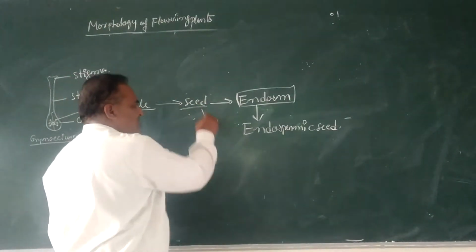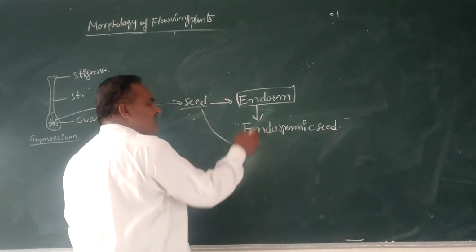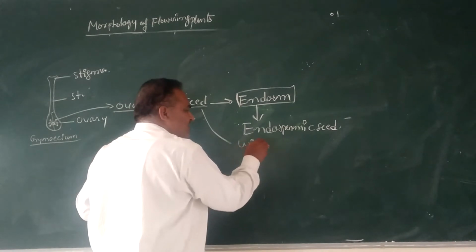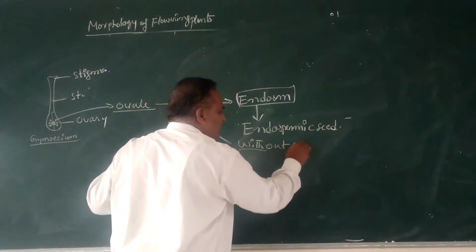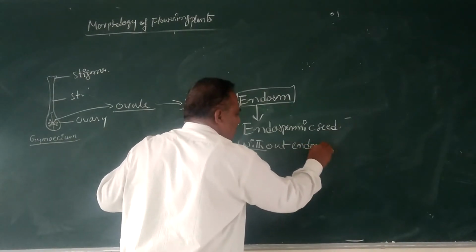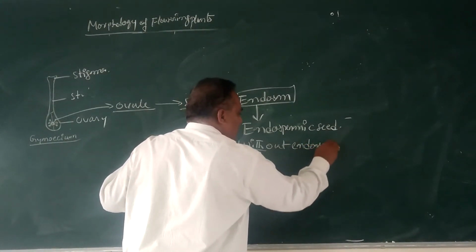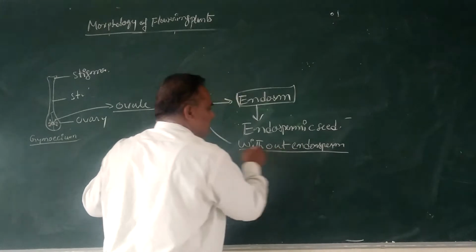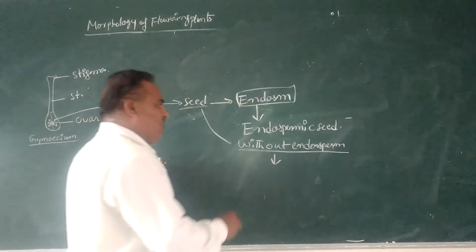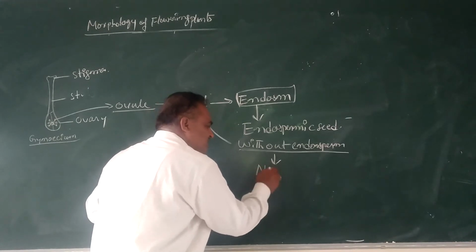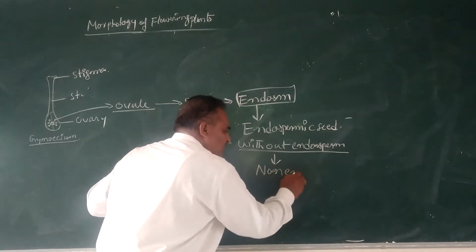See, in some cases there are seeds without endosperm. That kind of seed is called a non-endospermic seed.